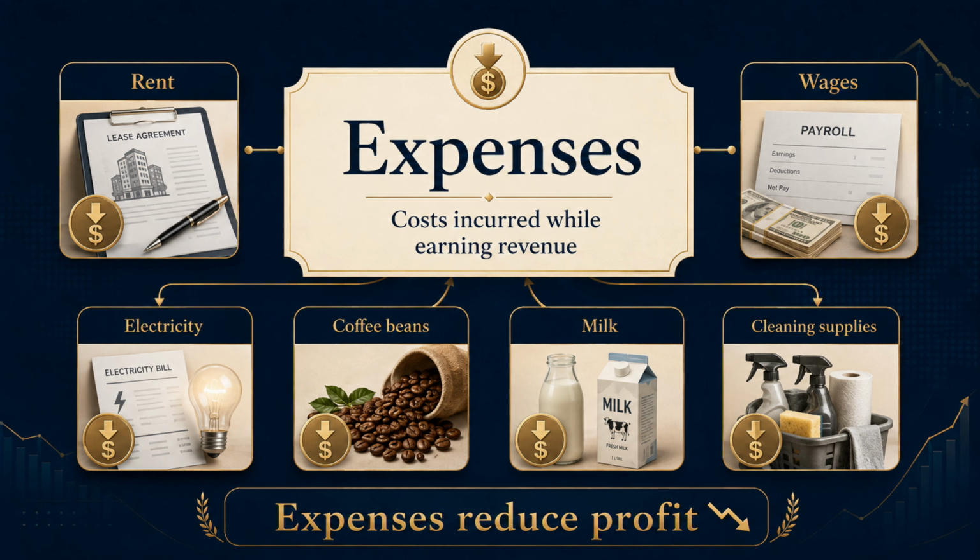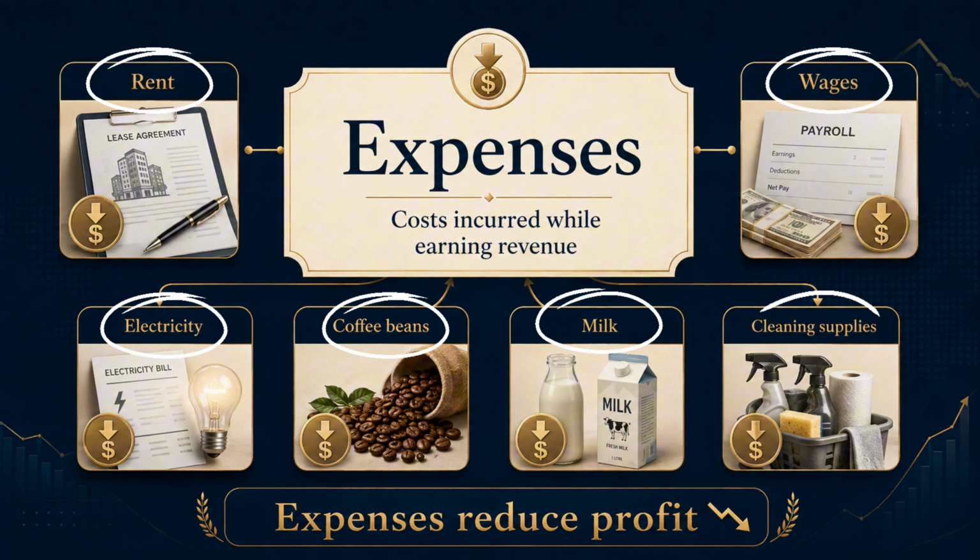That brings us to expenses. Expenses are the costs a business incurs while earning revenue. For a cafe, expenses may include rent, wages, electricity, coffee beans, milk, cleaning, supplies, and many other operating costs. Expenses reduce profit. So when we compare revenue and expenses, we begin to understand whether the business is performing well.